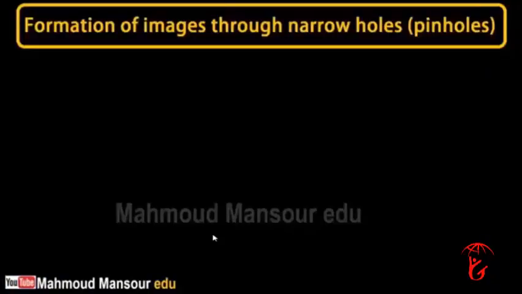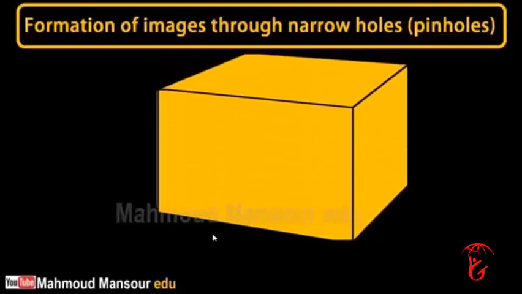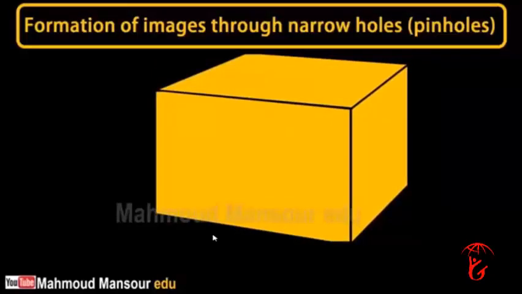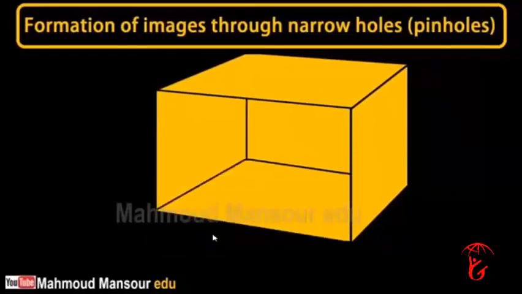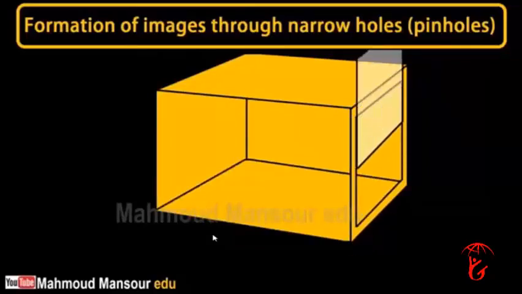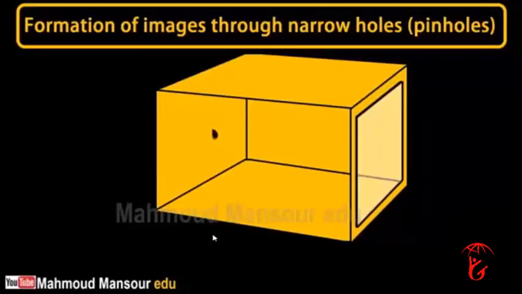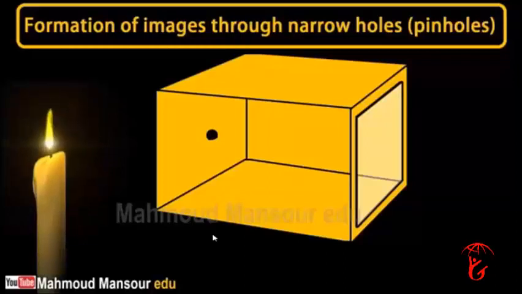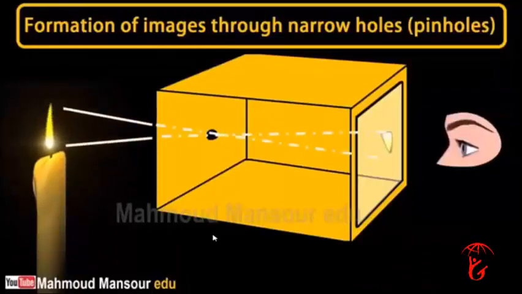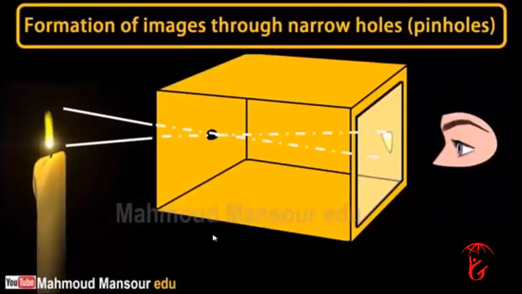This activity proves that formation of images through narrow holes or pinholes is due to traveling of light in straight lines. Steps: remove one side of a carton box and replace it with a piece of semi-transparent paper. Make a small hole in the opposite side of the semi-transparent paper. Darken the room, then put a lighted candle in front of the hole at a certain distance and look at the semi-transparent paper. Move the candle forward or backward until you see a clear picture of the candle flame on